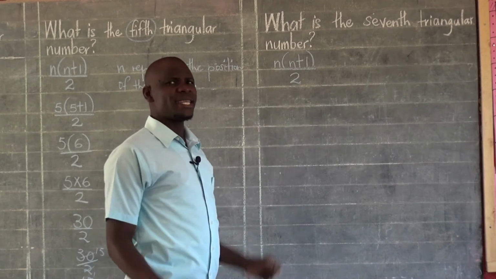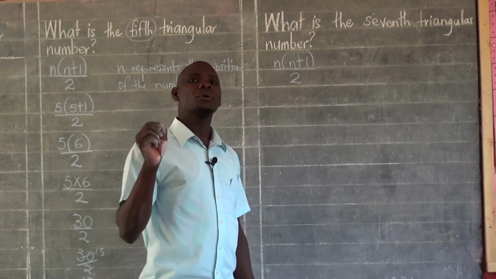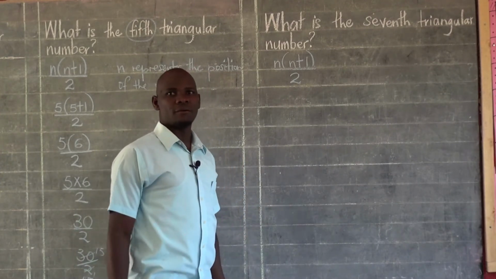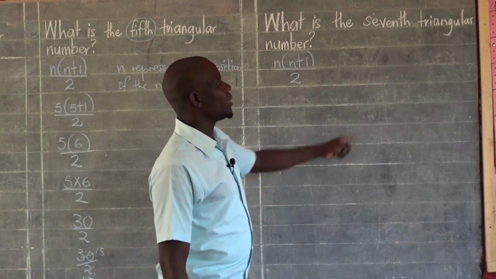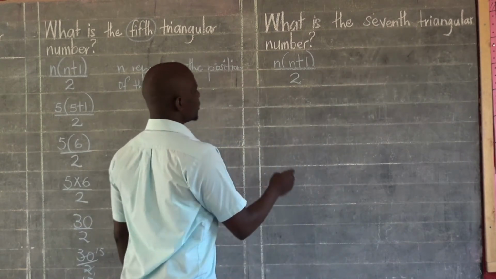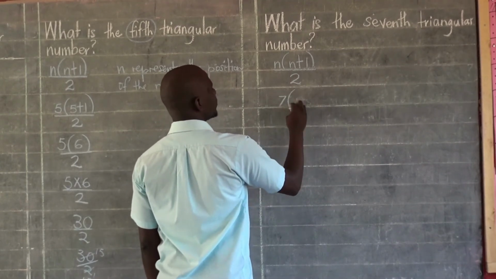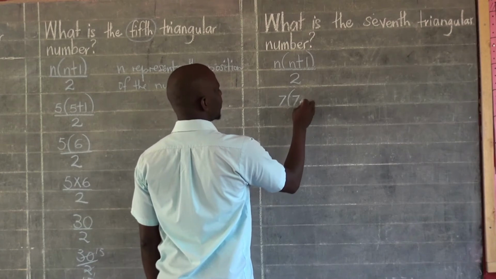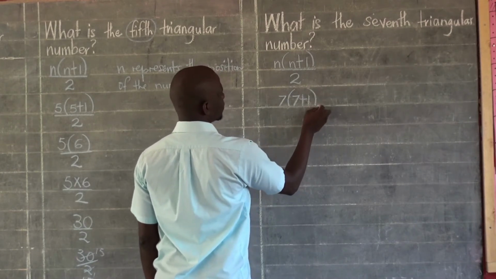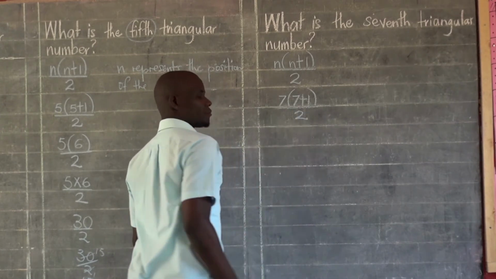And remember, we said n in this situation represents the position of the number that we are looking for. So here the position given is 7th. So we are going to say 7 comes to replace n, open the brackets, 7 again, plus 1, close the brackets, all this divided by 2.